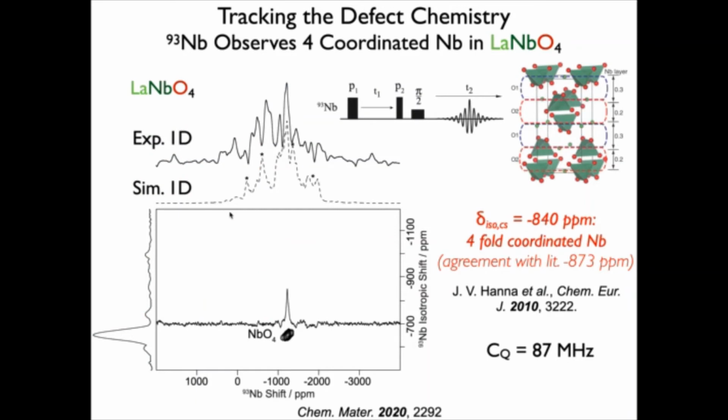This is the spectrum of lanthanum niobate recorded under a triple quantum Z-filter MAS sequence. It shows a single resonance that has an isotropic chemical shift on the order of -840 ppm, and that fits exactly in the region where one would expect to observe 4-fold coordinated niobium, in full agreement with the structure of lanthanum niobate.